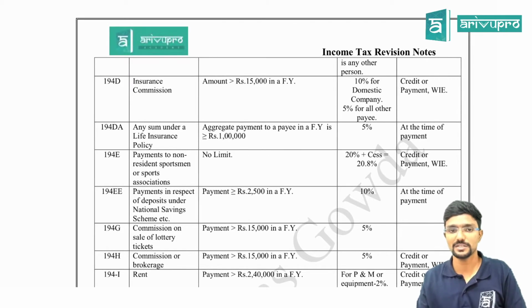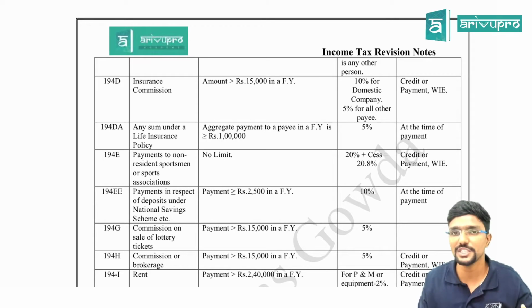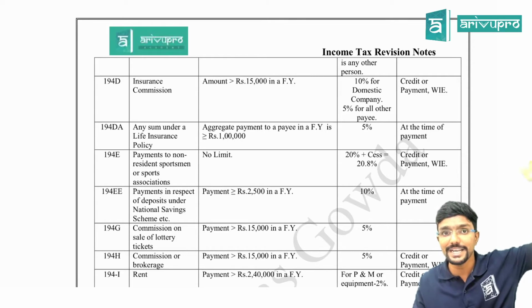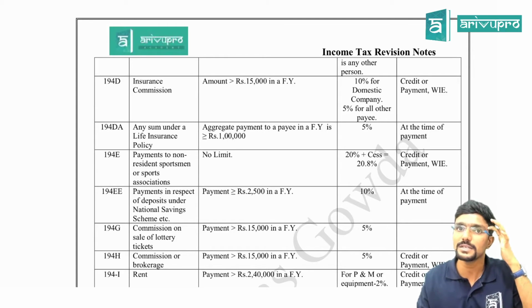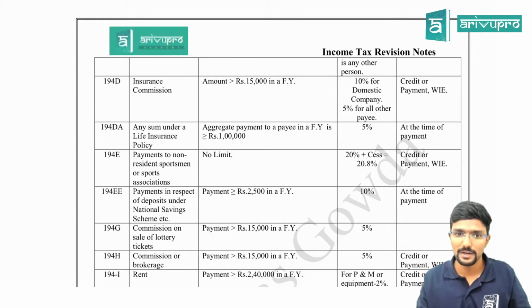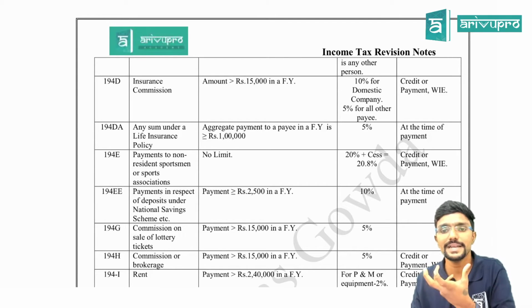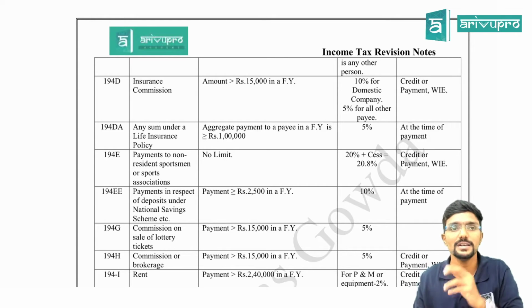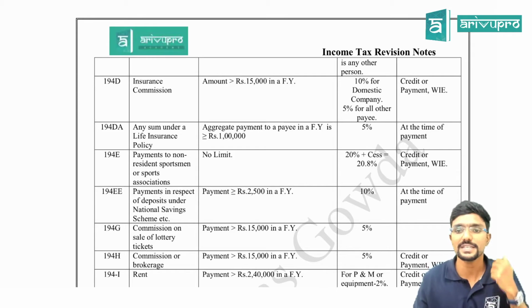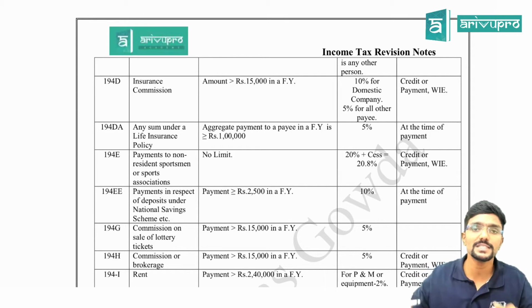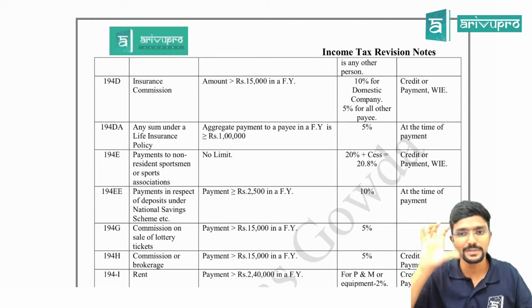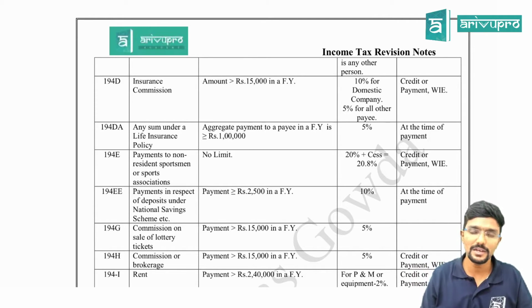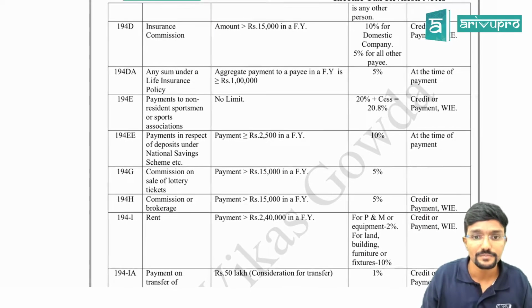194D, insurance commission. D has some relation with insurance, because 10(10D) also talks about exemption of the amount we receive on the expiry of the policy. Agree? So for insurance commission, if it is more than 15,000, the insurance company has to deduct TDS. At what percent? If the agent is a domestic company, then 10%. If the agent is any other person, then 5% TDS. When? Credit or payment, whichever is earlier.